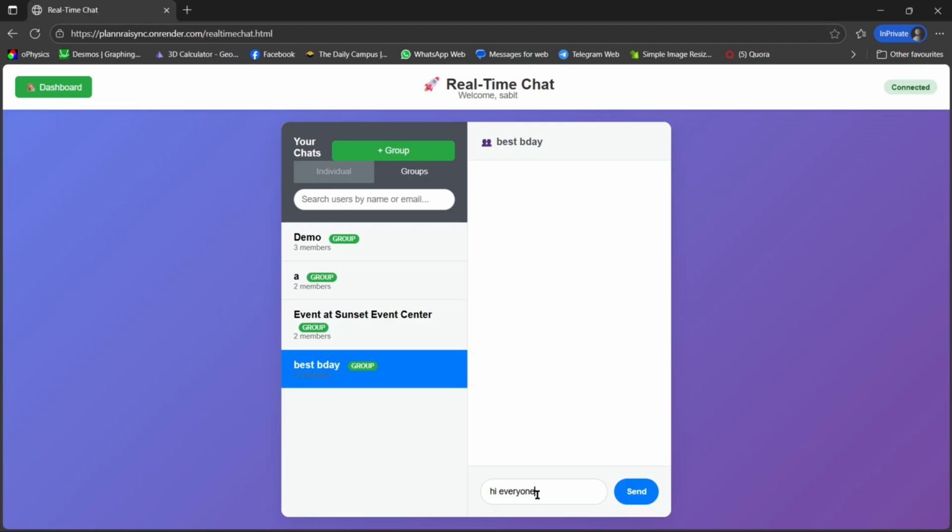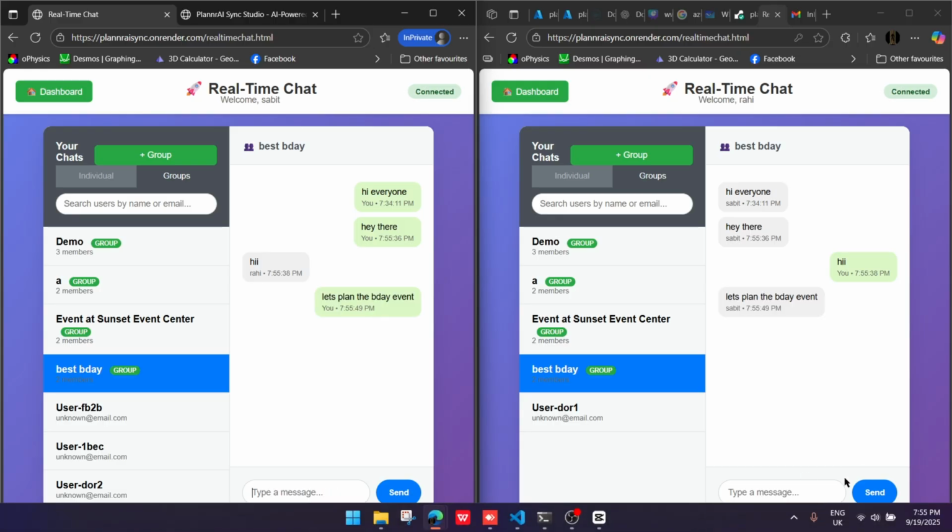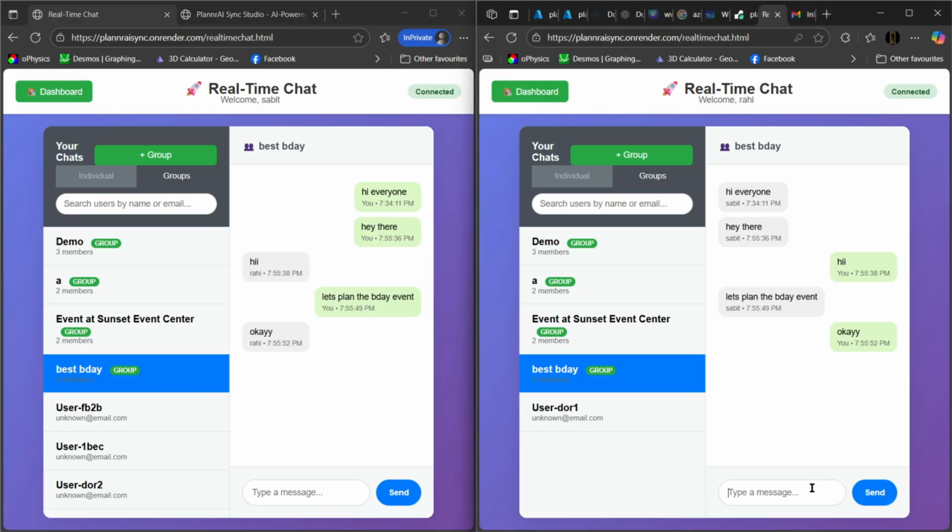So here we can write our messages. Let's do a real-time chat. I have opened one in incognito and one not in incognito. I can see the real-time messages between two people in a group chat. The same functionality works for individual chats. Let me write, let's plan the birthday event.